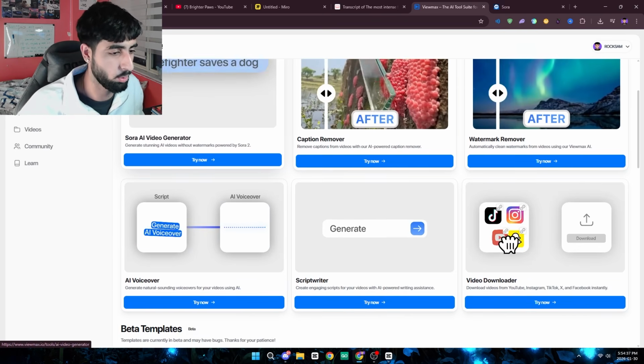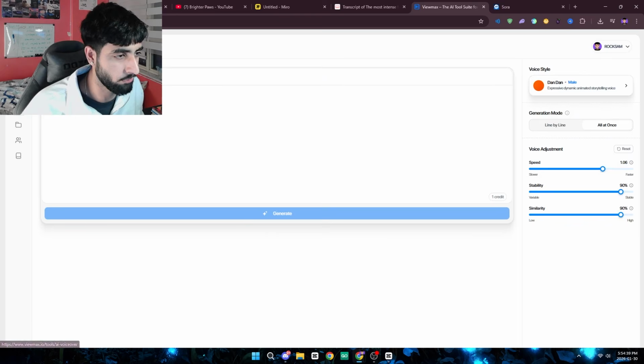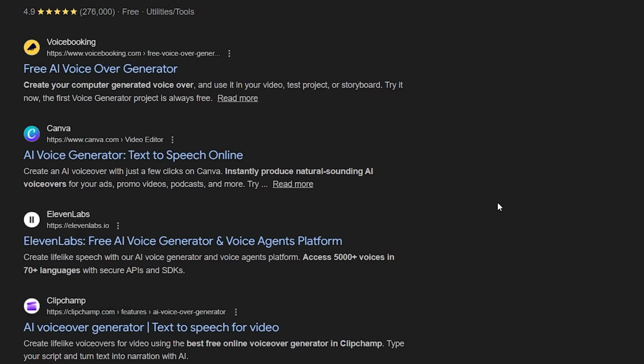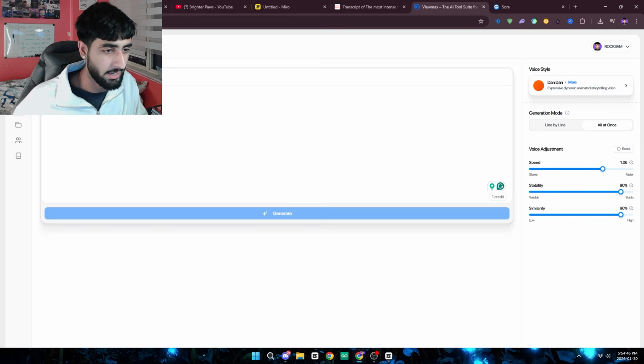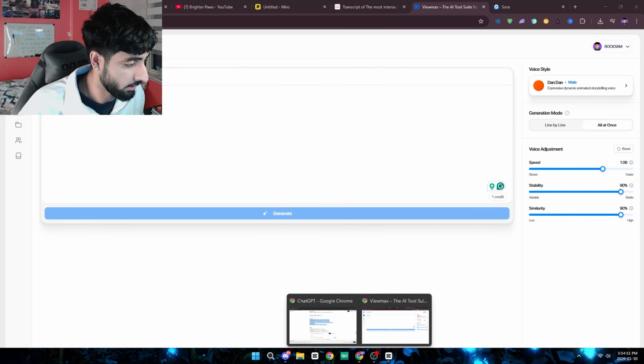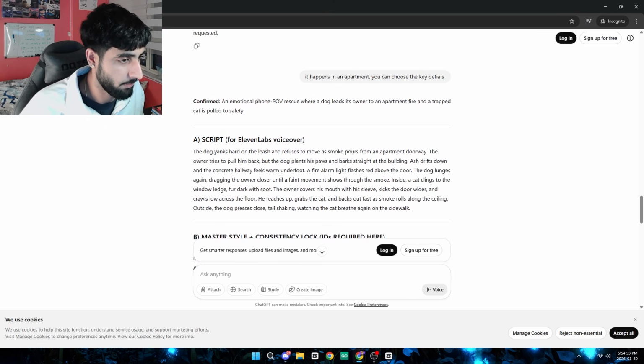Now, while that's happening, what we're going to do is actually go down to the AI voiceover. You guys can literally do this using 11 Labs. I'm pretty sure that's what's built in here. There's a bunch of free ones as well. So whatever AI text to voiceover tool that you have, you can use that. So we're going to go back to ChatGPT and copy and paste the script.